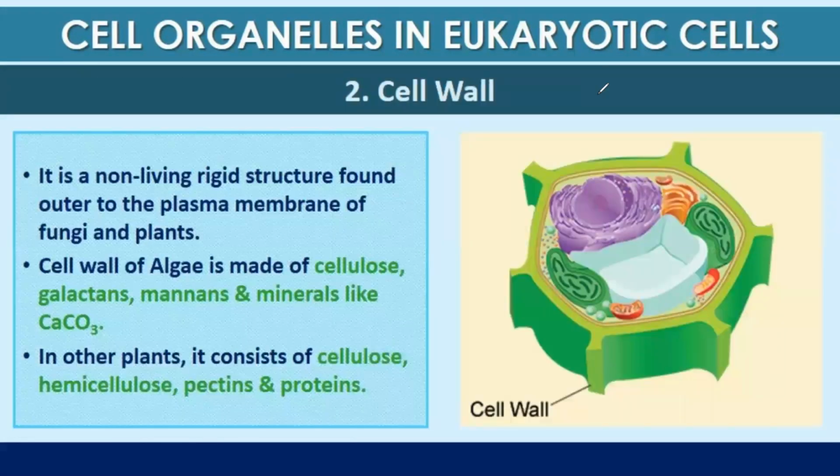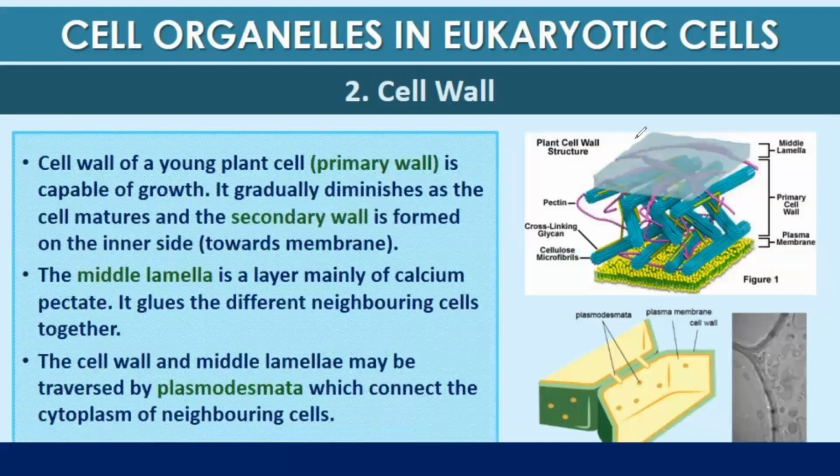The second organelle is the cell wall. It is a non-living rigid structure found outside the plasma membrane of fungi and plants. The cell wall of algae is made up of cellulose, galactans, mannans, and minerals like calcium carbonate. On the other hand, in other plants, it consists of cellulose, hemicellulose, pectins, and proteins.